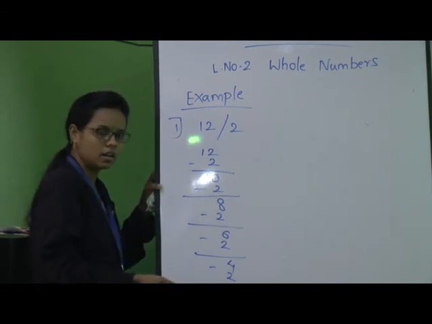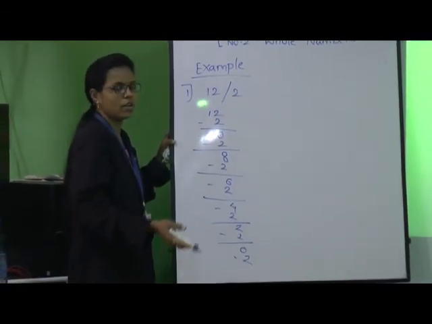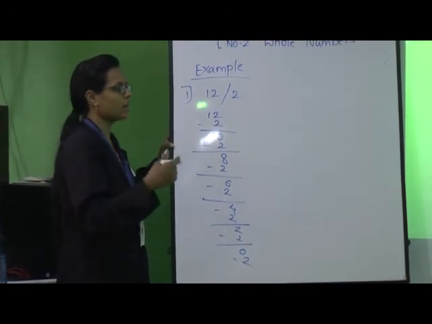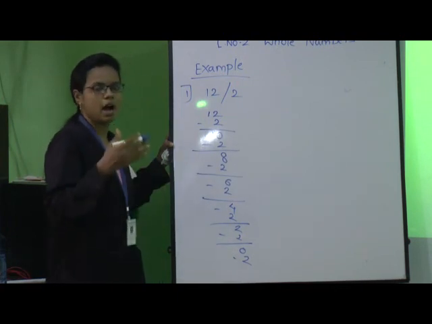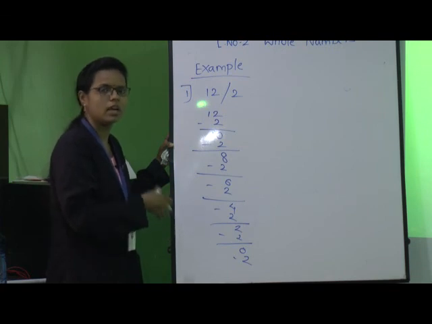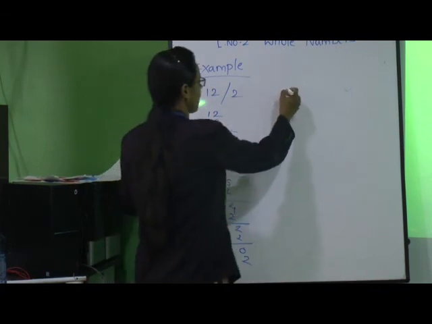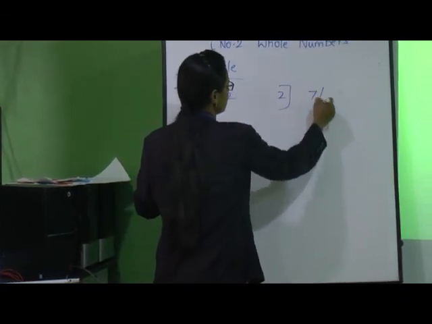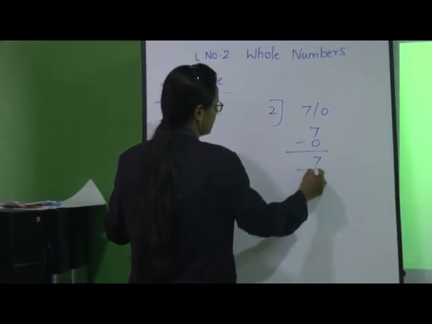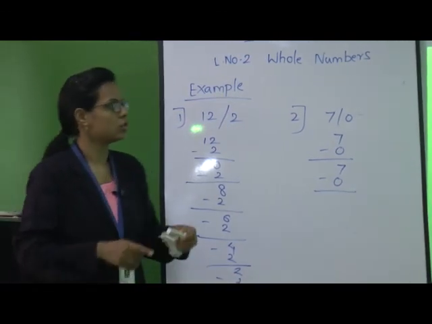Again, 0 minus 2 can't go. So these things go on continuing. The result may be the same after doing the repeated subtraction. After doing many rounds of subtraction, we get the same answer. Let us solve one more example. 7 divided by 0. 7 minus 0 is 7, again minus 0, 7. This goes on repeating.